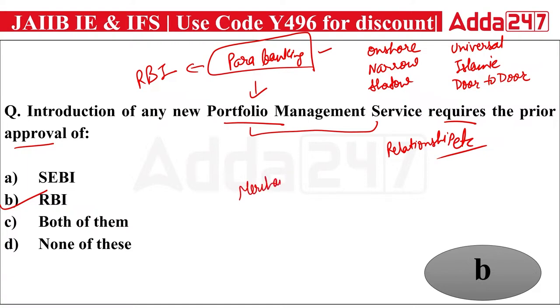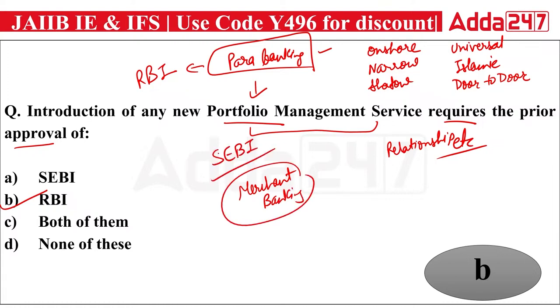Only merchant banking will be regulated by SEBI. If you want to participate in merchant banking activity, you have to take permission. Do remember that. Next question.